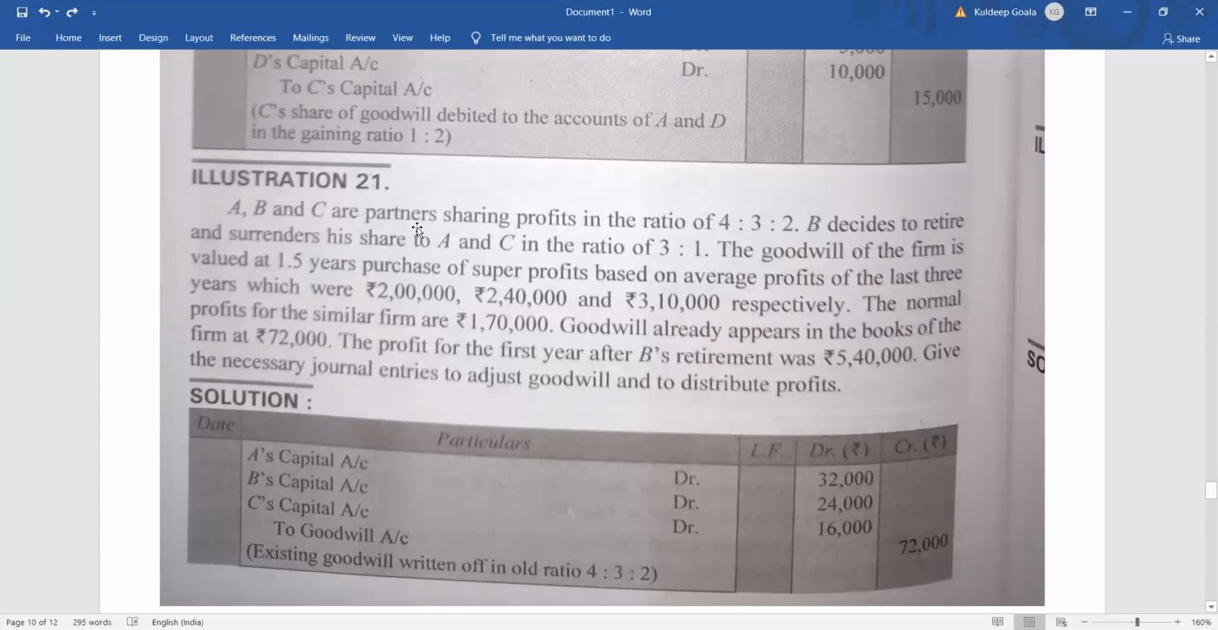So this 1,20,000 is the total goodwill of the firm. Out of that, how much will be the returning partner's share? That is B's share will be how much? 3/12. So 3/12 of 1,20,000 is how much? It is 30,000, right? So 30,000 will be taken by whom? A and C, in the gaining ratio, that is 3:1. Clear? That means A will take 22,500, C will take 7,500. The journal entry will be like this: A's capital account debit 22,500, C's capital account debit 7,500 to B's capital account 30,000. Isn't it? Clear?